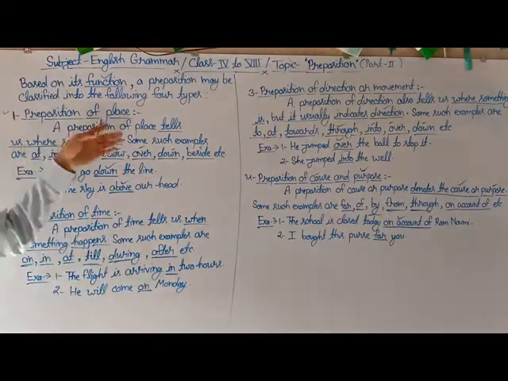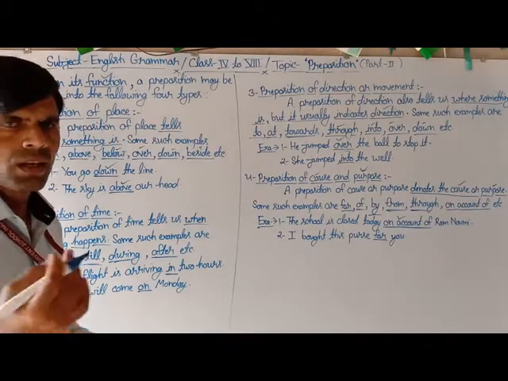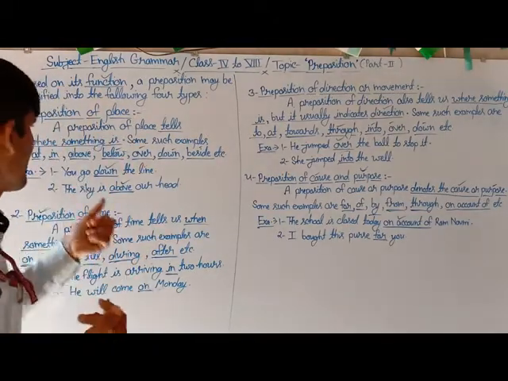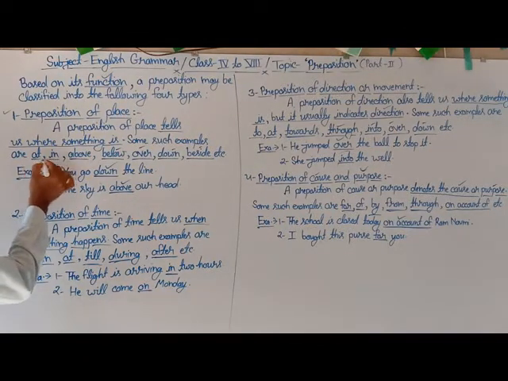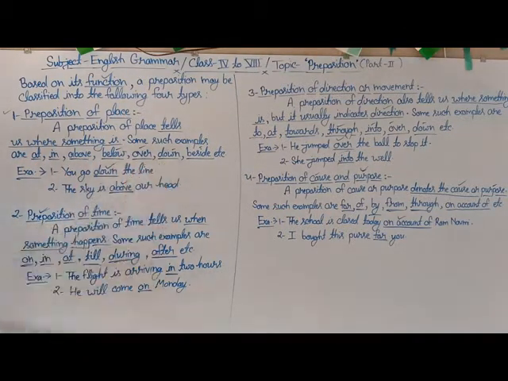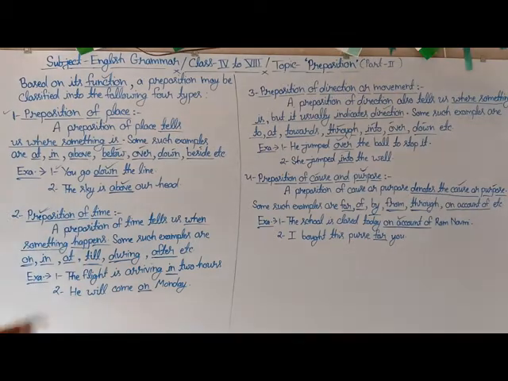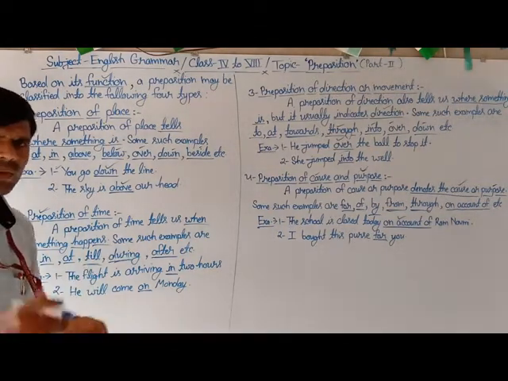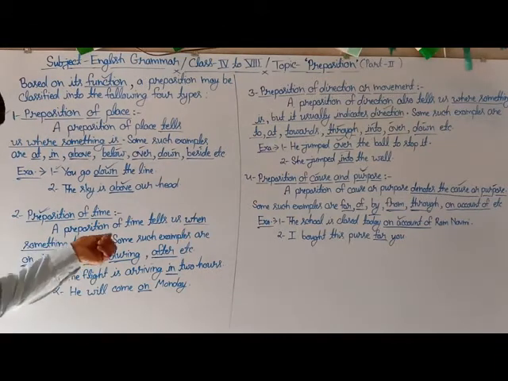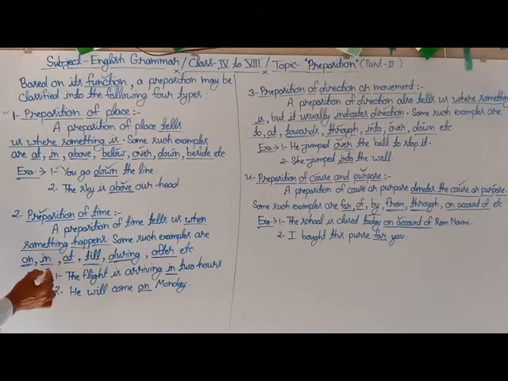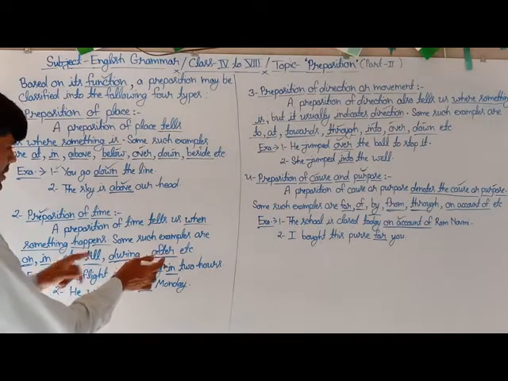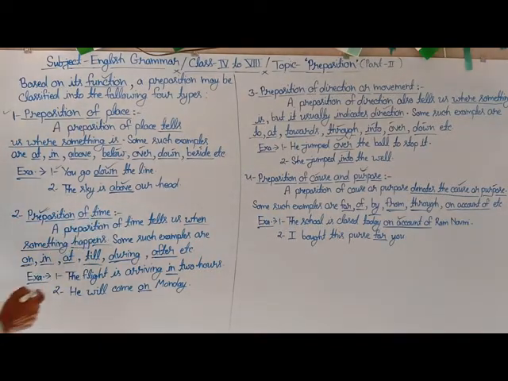The first one is preposition of place. A preposition of place tells us where something happened, and some examples are above, below, over. The second type is preposition of time. A preposition which tells us when something happens is called the preposition of time, and some examples are on, in, at, till, during, after. Here are some example sentences also.